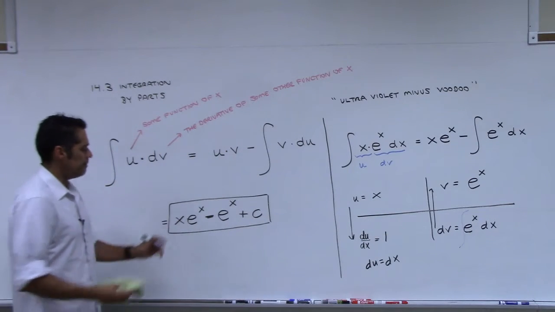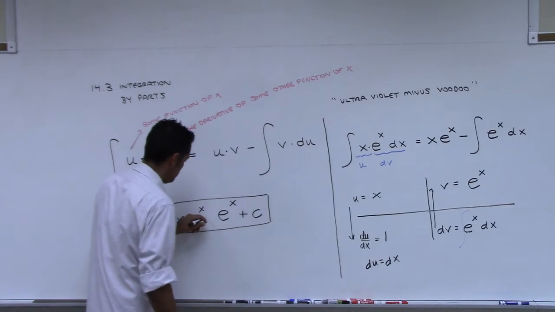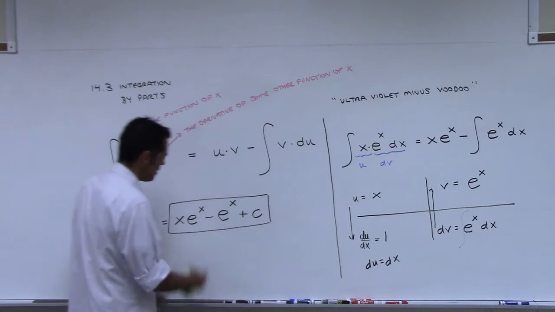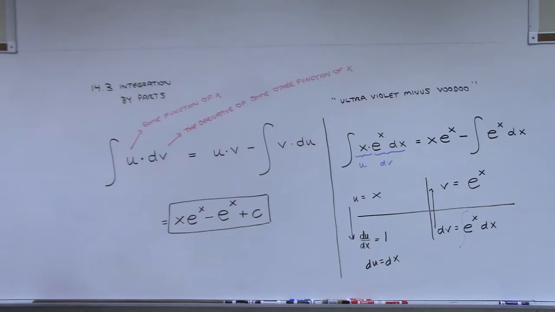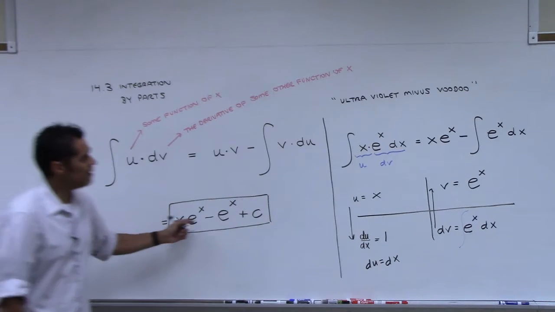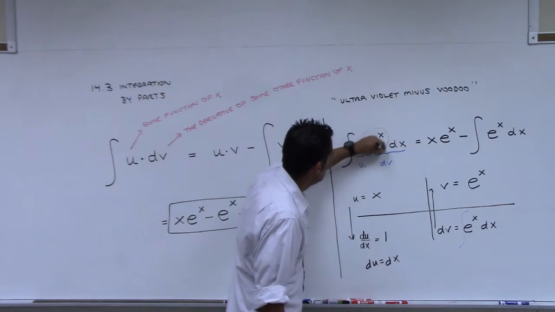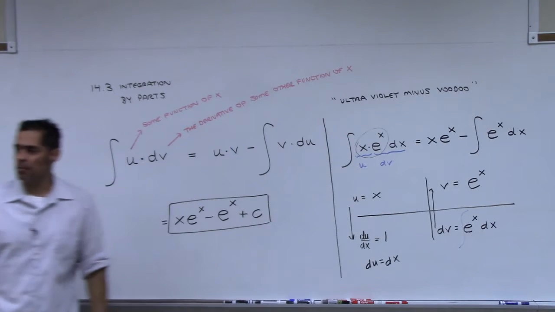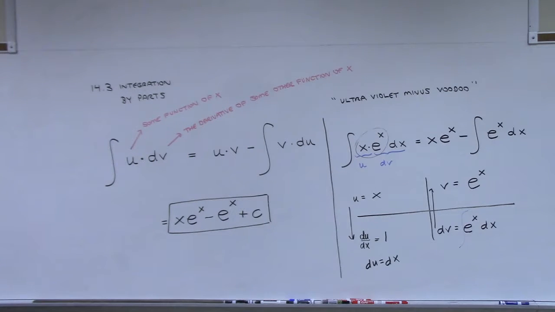Now, do you believe that we got the right answer? Do you believe that this is correct? Well, we could check it, couldn't we? How could we check it? Take the derivative of it, right? And if we take the derivative of this, we better get back x e to the x. That was the original thing we were trying to find the antiderivative of, right?